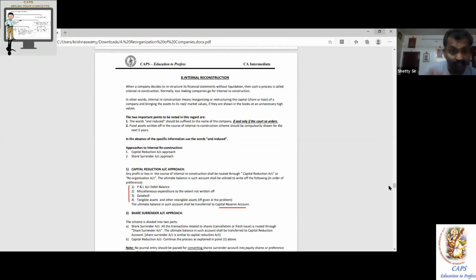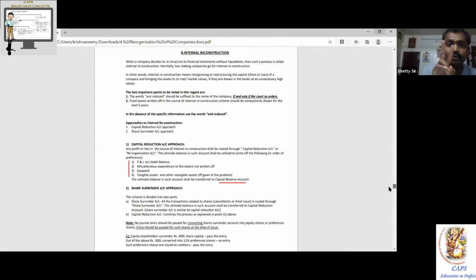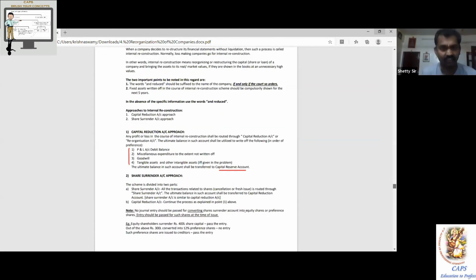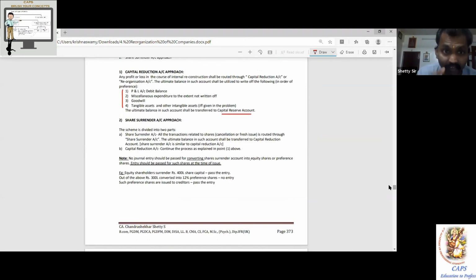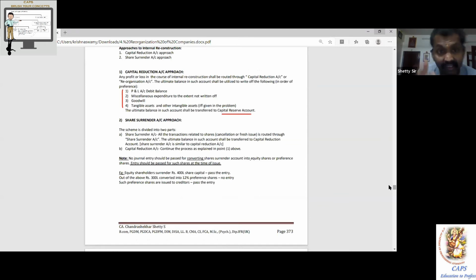Under the share surrender approach, we open two accounts for the same activity. Any transaction with the shareholders, route it through an account called share surrender account. If the shareholders forgo 10 lakh, credit it to share surrender account. Any transaction with the non-shareholder, continue with the capital reduction account. So there are two accounts, similar to the capital reduction account. First one is called share surrender account.